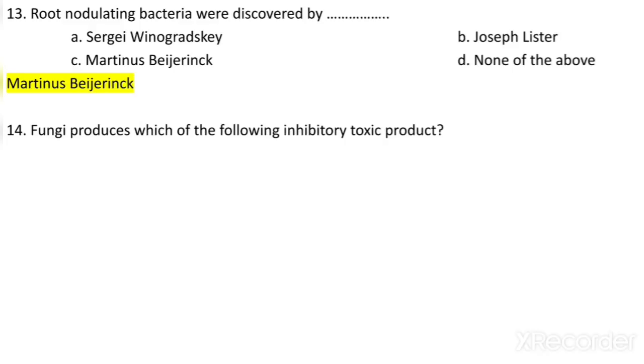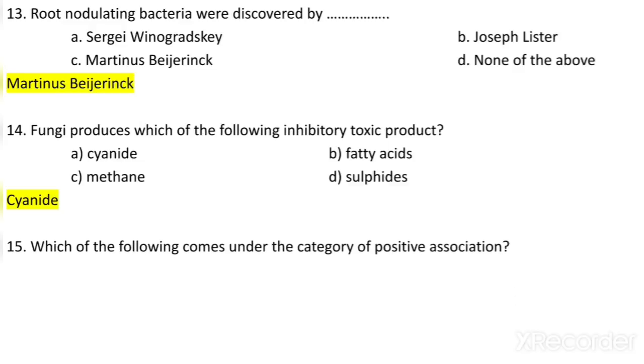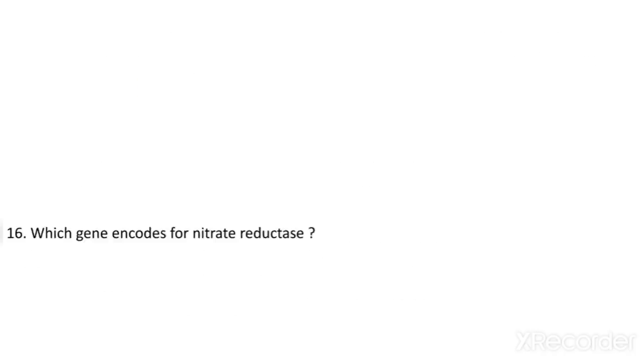Fungi produce which one of the following inhibitory toxic products? Cyanide, fatty acids, methane, or sulfides? So fungi produce cyanide, which is a very inhibitory toxic product. Which of the following comes under the category of positive association? Neutralism, parasitism, commensalism, or amensalism. Now here we have to identify which is a positive association. So commensalism is a positive association while others are negative associations.